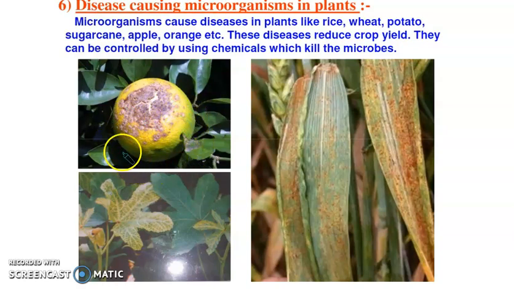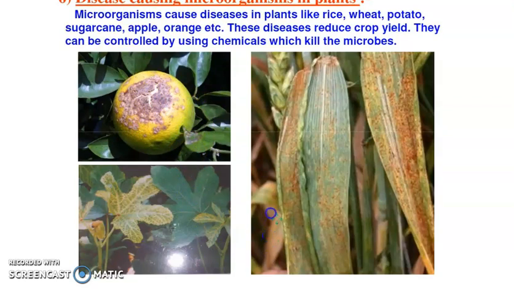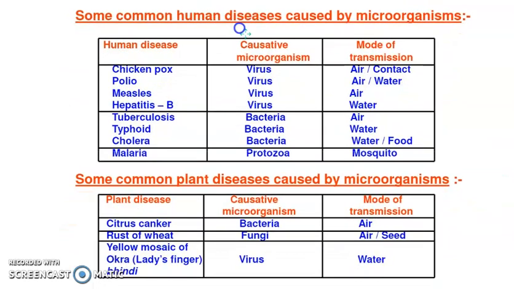And to remove these microorganisms, what do we use? We use chemicals to kill these microorganisms. So there are microorganisms that cause disease to humans as well as plants. These are some of the microorganisms that cause disease to humans. For example, chickenpox is caused by a virus, and it is spread by air or contact. Polio is caused by a virus. Measles is caused by a virus. Hepatitis B is caused by a virus.